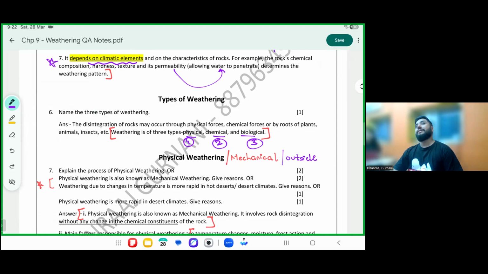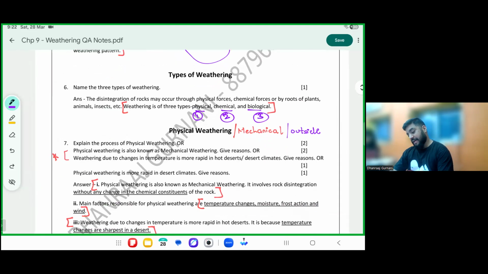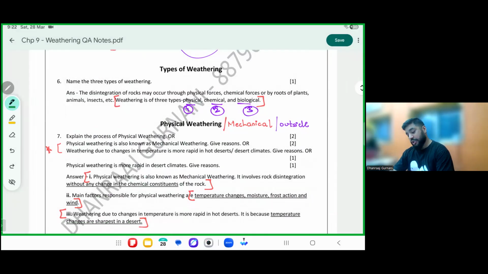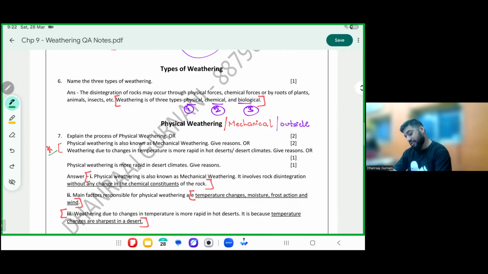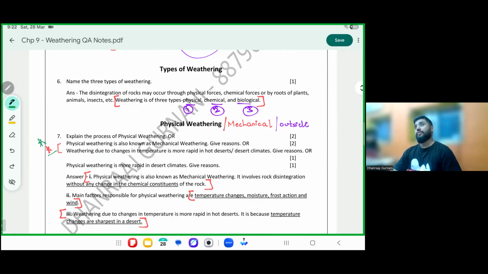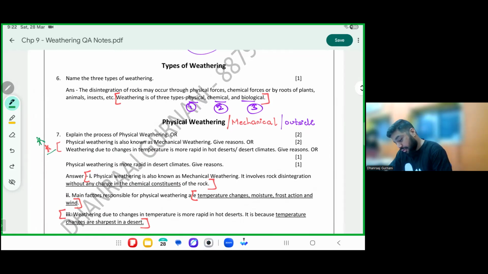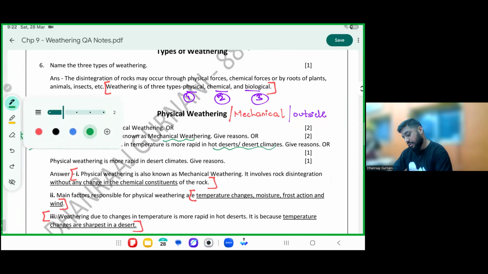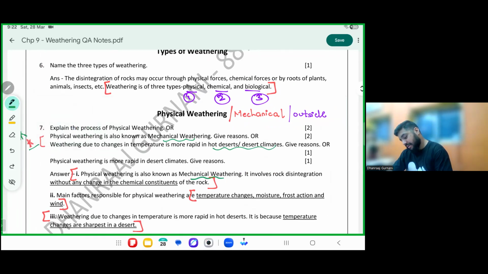Please mark those two sure shots. Nivan is taking a big risk today. He's giving you one more sure shot back to back. Please mark that sure shot. The two types of question: physical weathering is also known as mechanical weathering, and physical weathering happens the maximum in deserts. Physical weathering maximum happens in deserts. Physical weathering is also known as mechanical weathering. Number one, please mark.